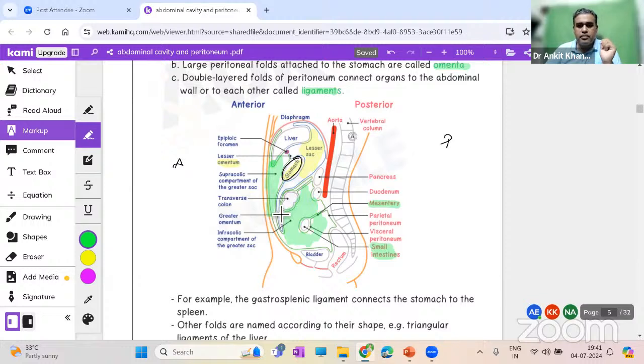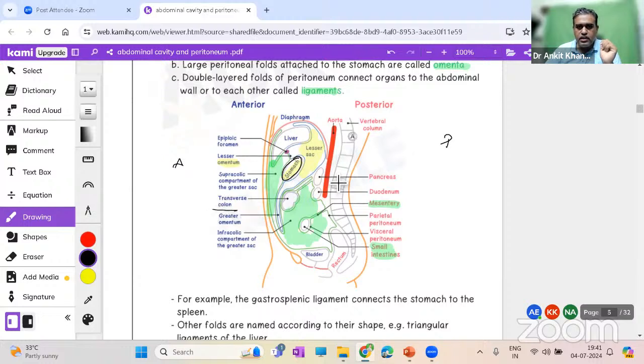What actually happens is that due to the attachment of the transverse mesocolon, where is the transverse mesocolon? Can you see the transverse colon over here? And this would be the transverse mesocolon, connecting the transverse colon to the posterior side. Due to its attachment, the greater sac is divided into a supracolic compartment, above the transverse colon, and an infracolic compartment, below the transverse colon. Both of these are continuous with each other. Even the lesser sac is continuous to the greater sac via the epiploic foramen that we'll discuss.